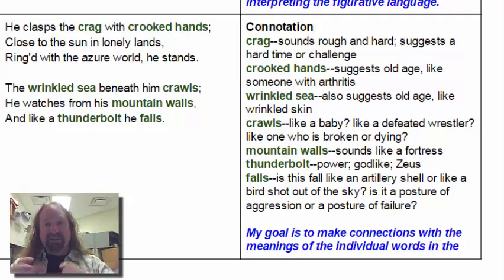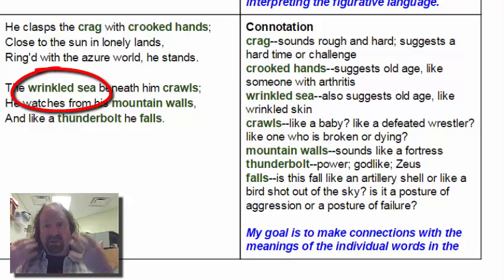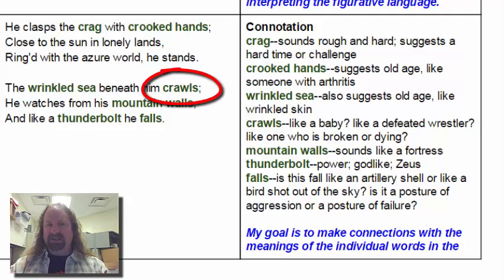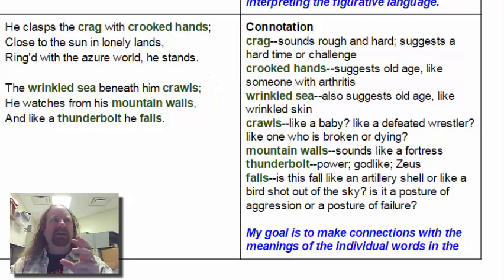The next image we have is the wrinkled sea. And wrinkles also suggest to me old age, like the wrinkled skin of an old person. And that sea crawls below the eagle. Why is it crawling? Is it like a baby who's crawling? Well, if it's an old person, maybe it's not crawling like a baby. I imagine a defeated wrestler or somebody else who's been defeated. Maybe that's it, because the eagle is supposed to have authority and power. Is it like someone who's been defeated, who is broken or dying? That's possible.